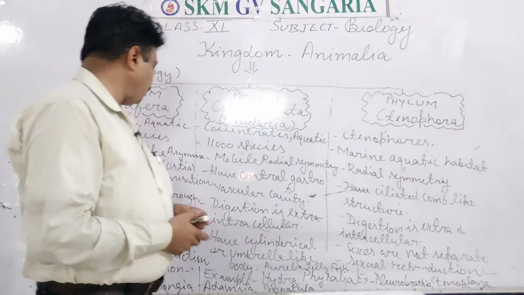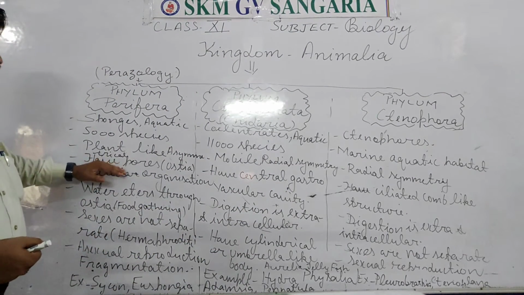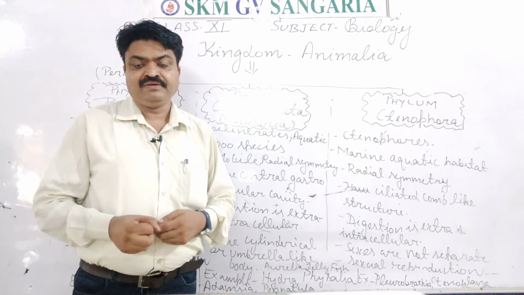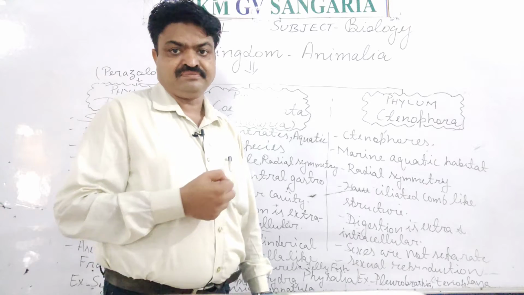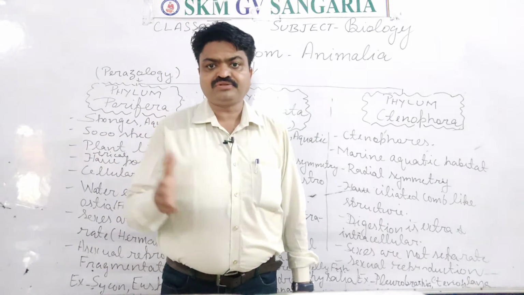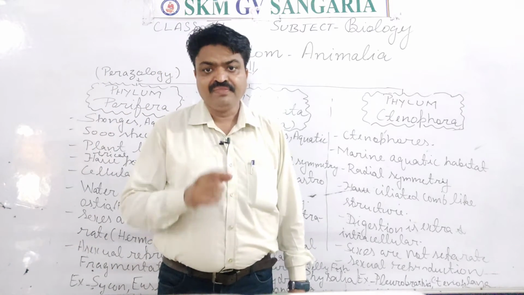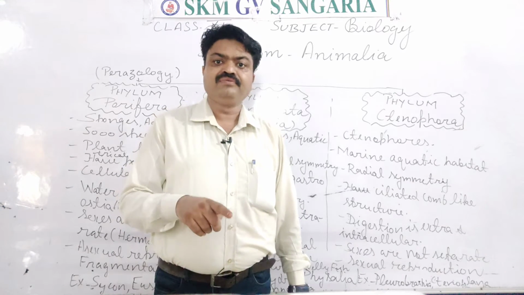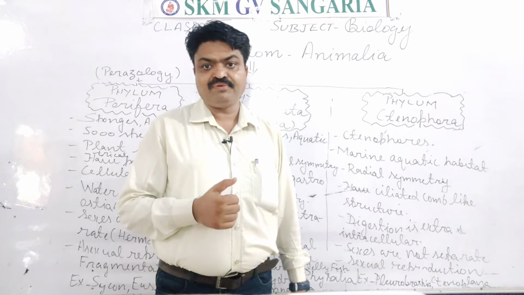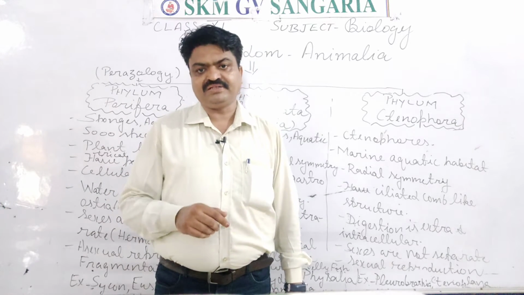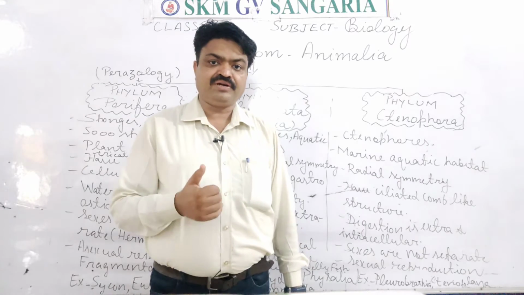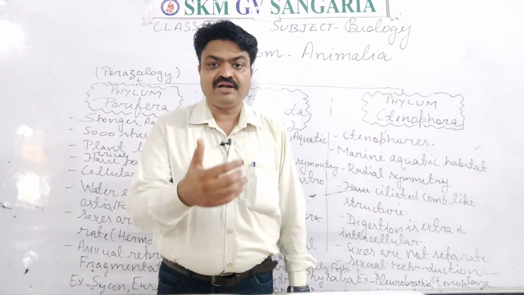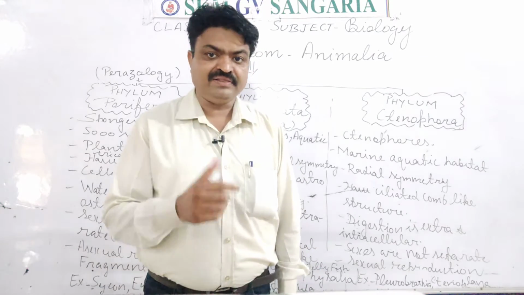They have pores in their body, and those pores are known as ostia, students. They have small pores, and with the help of those pores water enters inside their body, and with the help of that water they take food, do circulation in their body, and also do respiration. So all the important functions they do with the help of ostia, the small holes in their body.